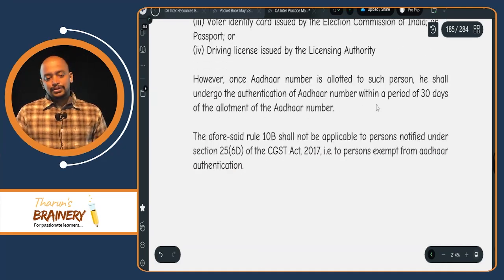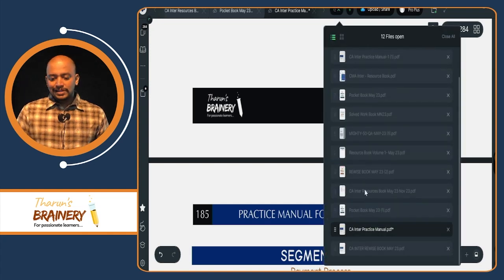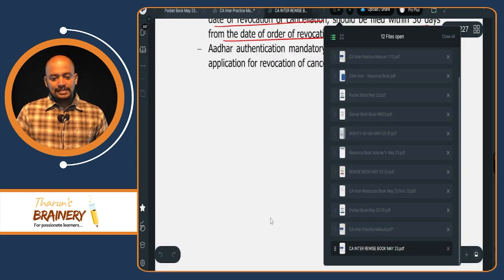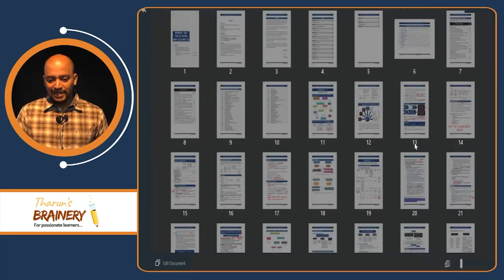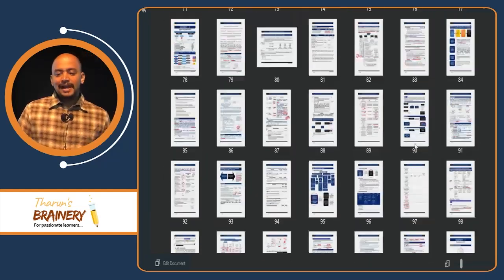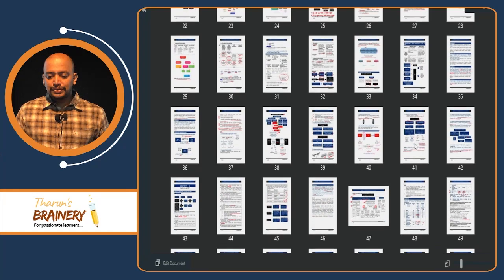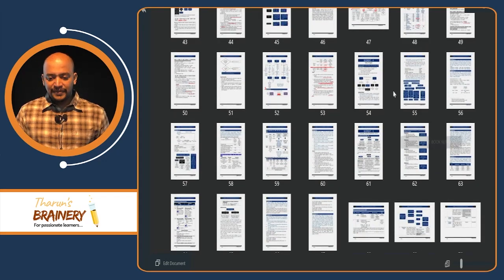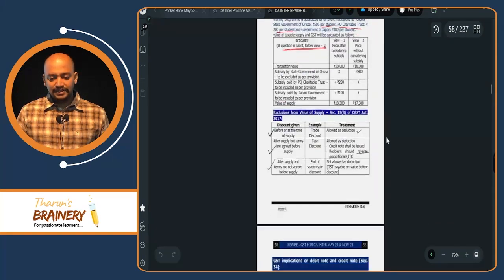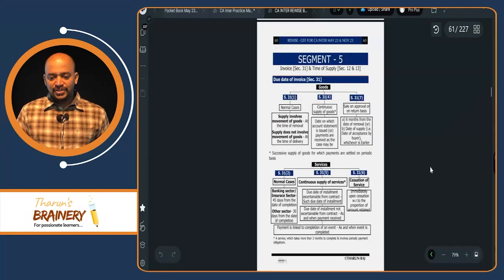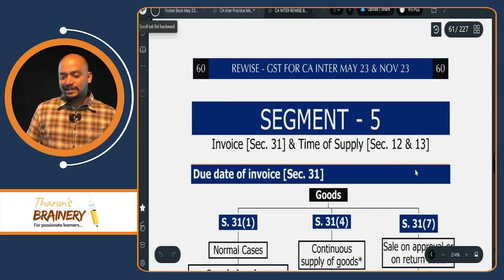Okay, so that's it. We are now moving on to the next area, that is invoice and time of supply, that we will complete, and then we will see the composition scheme. Look into invoice and time of supply, which is in segment number 5, page number 60. Segment number 5, page number 60.